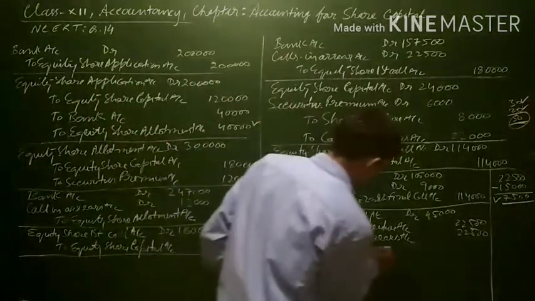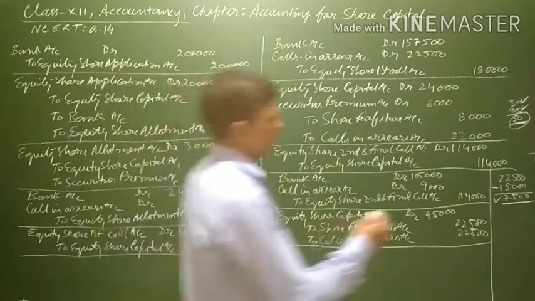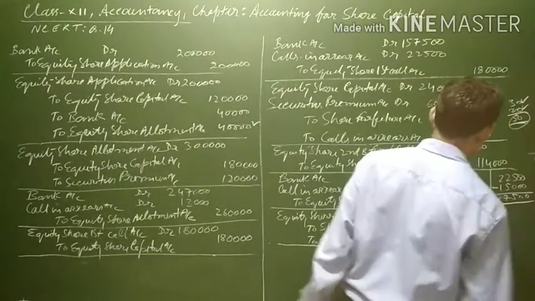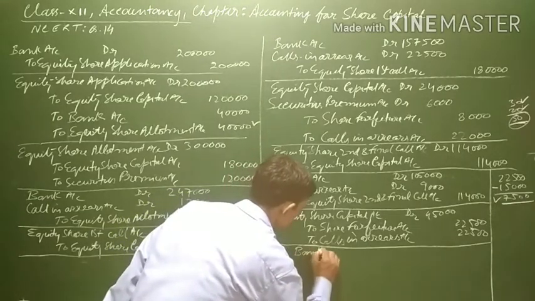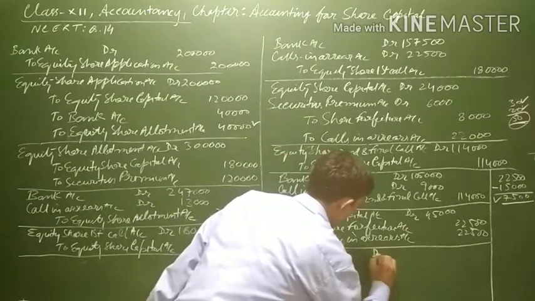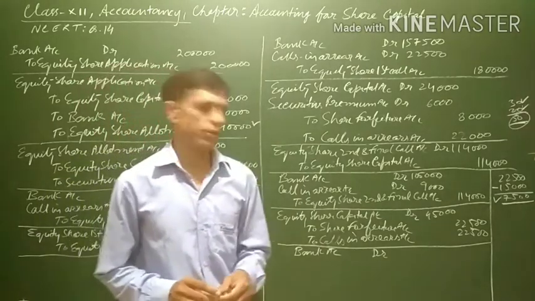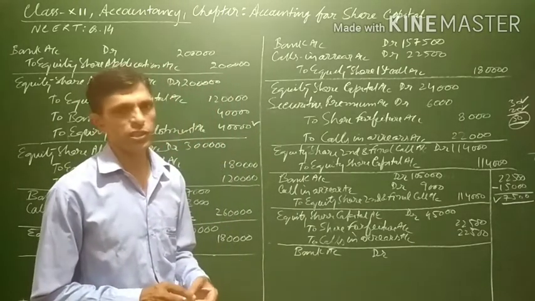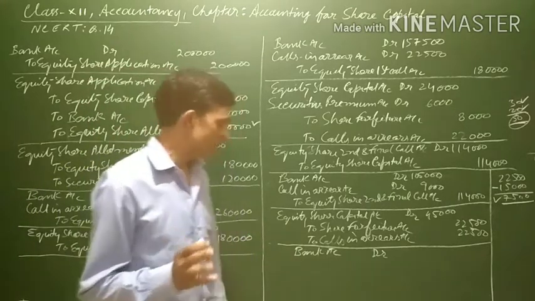Now, lastly, these shares are reissued. When the shares are issued for rupees 80, see, bank account debit. Now, since the shares are issued at a discount, that is for rupees 80, and 20 rupees is the discount which is being provided.